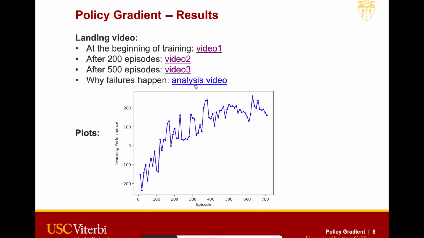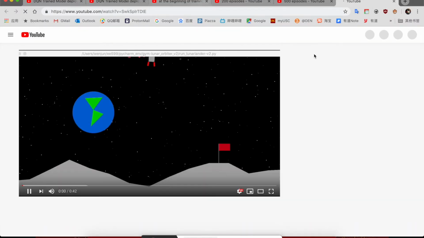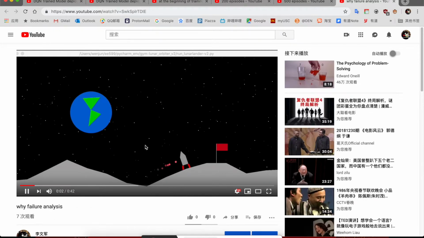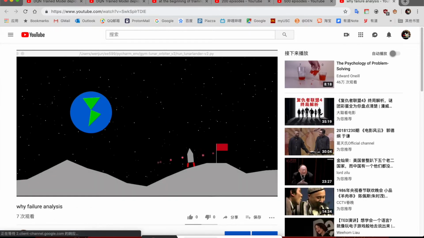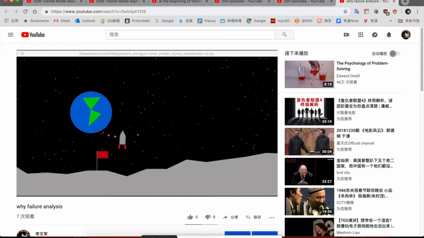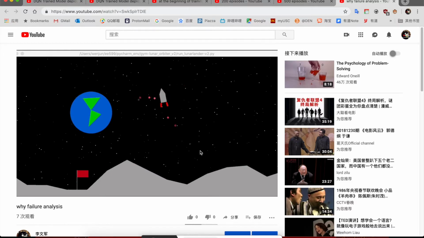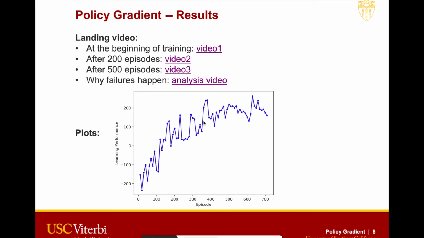I have some failure analysis here to analyze why it fails, because our environment is very difficult. Sometimes there will be a high mountain, and in the state function there is no variable that can tell the rocket where the mountain is. So when there is a big mountain or big slopes, the rocket cannot land properly. That's the biggest failure reason. This is my plot. After about 500 episodes, it can learn properly.